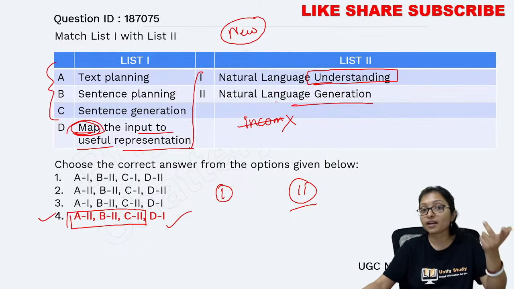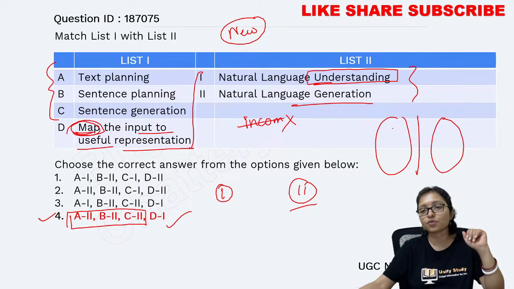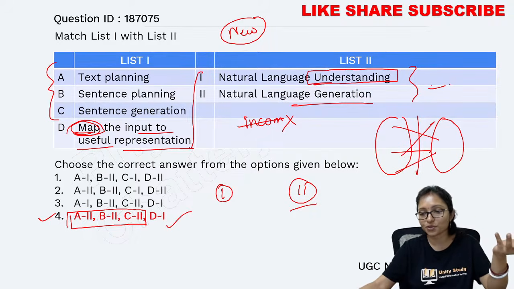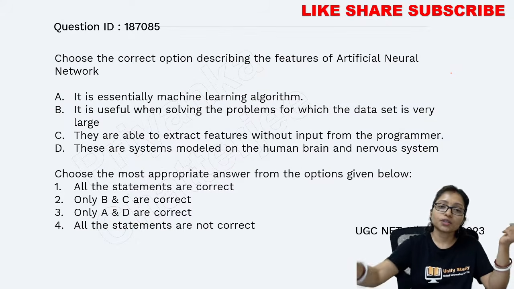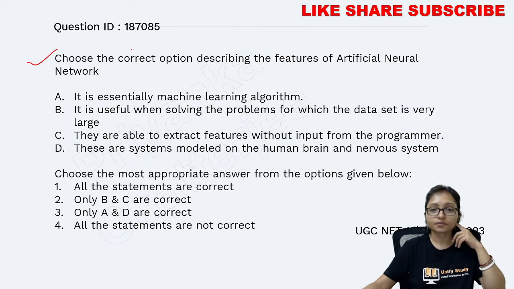This is a new pattern. Nowadays they are asking this type of question. Don't be confused. Yes, in this way you need to solve. Normally we are habituated with that. Here are 4 options, we are matching like this. But nowadays they are asking in this way also. Okay. Now do this one.